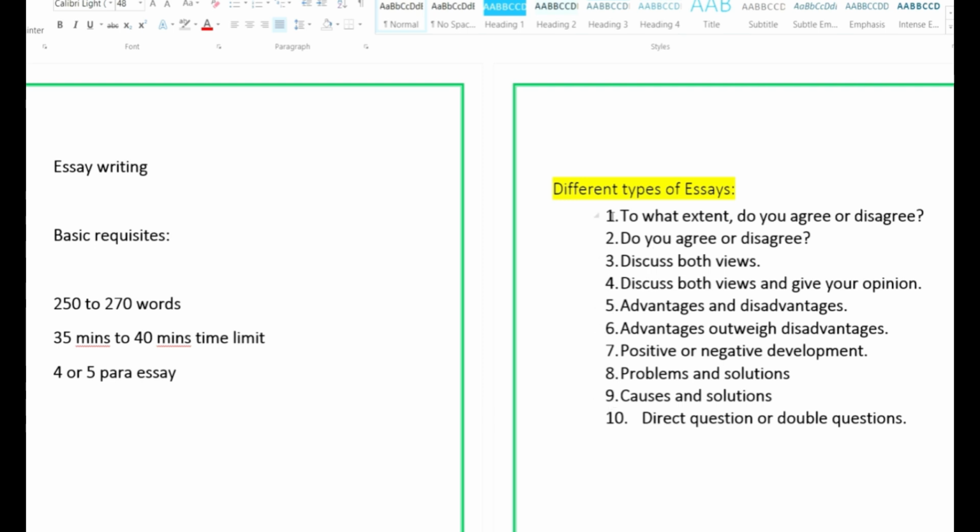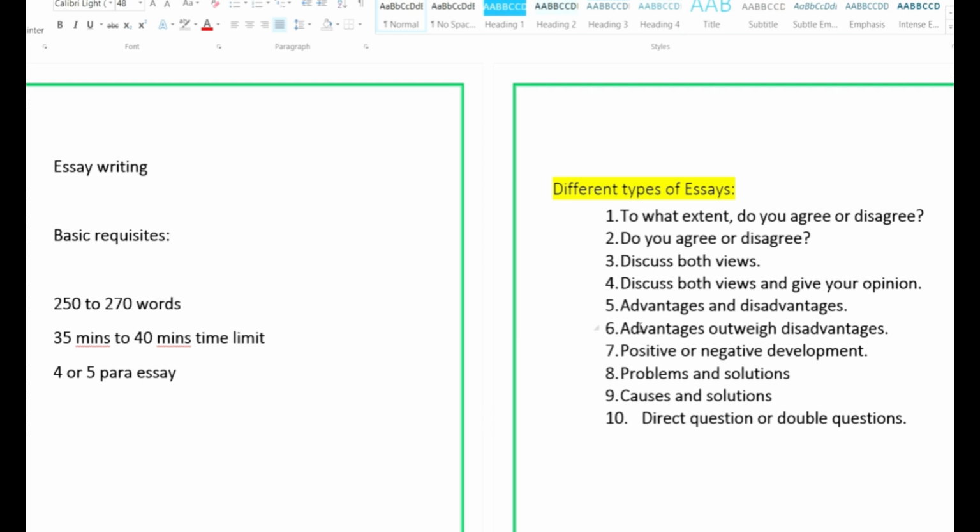So let's see. The first and the second one also fall in the same category. Like the question is, to what extent do you agree or disagree? And the second one says, do you agree or disagree? Following 3 and 4 are similar, as question 3 says, discuss both views, and question 4 says, discuss both views and give your opinion.